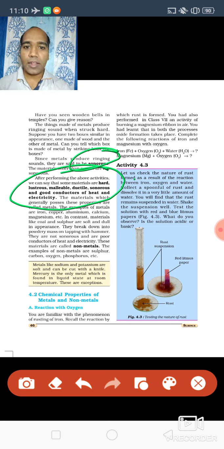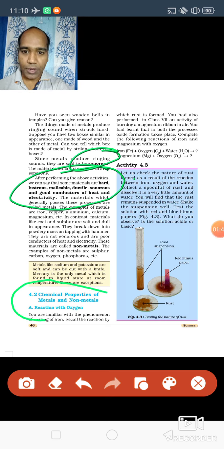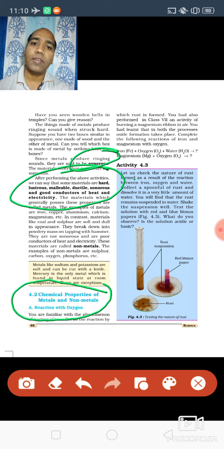Now we'll see the chemical properties of metals and non-metals. What do you mean by that? Means chemically how they will change, how they will behave. So metal and non-metal, both, how they will behave. But before coming to that, I would like to discuss with you one part.